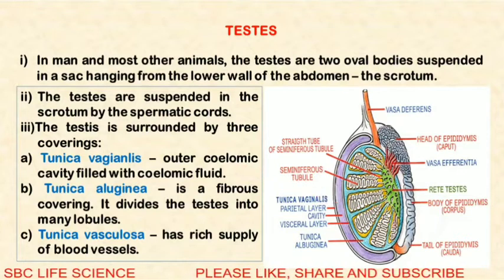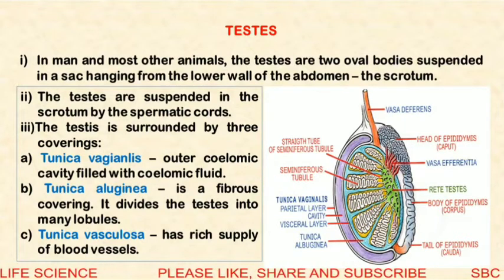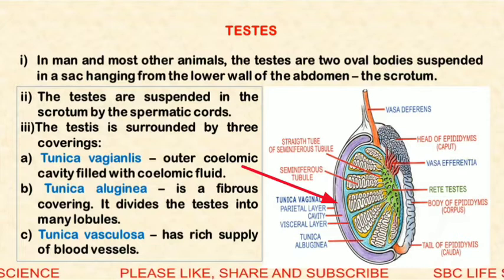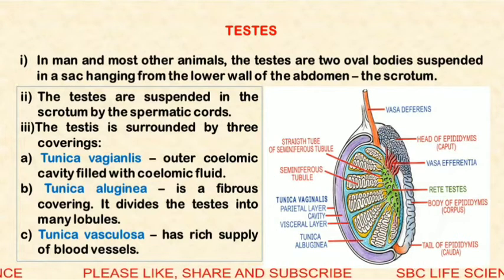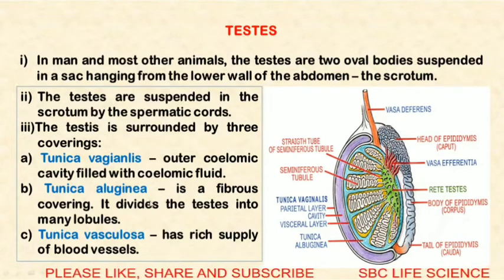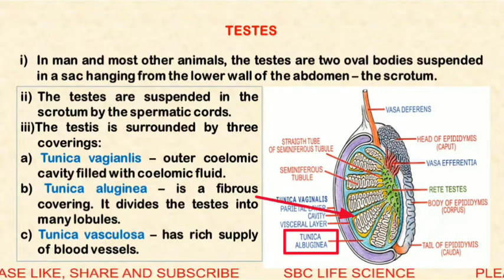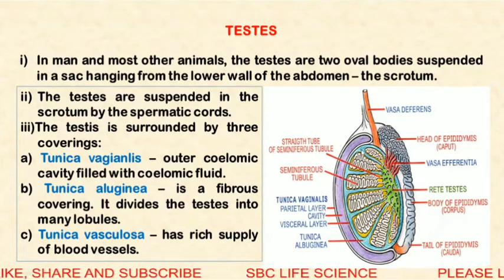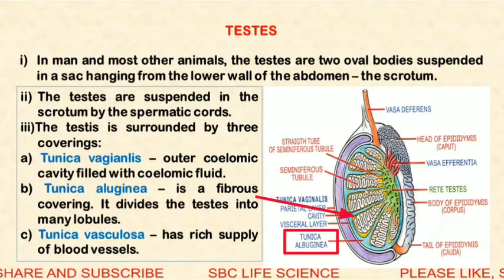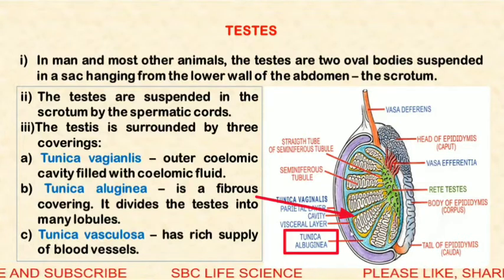In between these 2 layers there is a space called the cavity. This cavity is filled with a coelomic fluid. Next is the tunica albuginea. This is shown here in light blue color, all this part is the tunica albuginea.